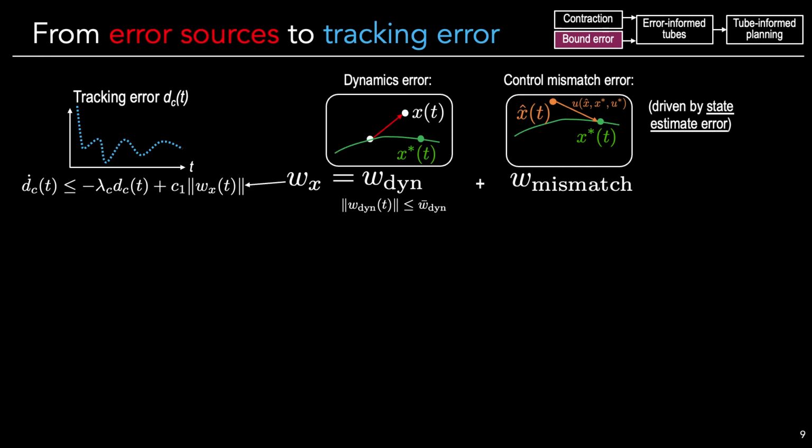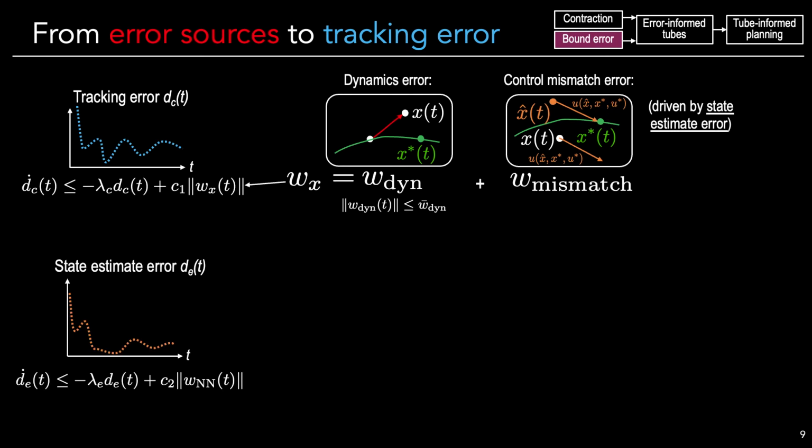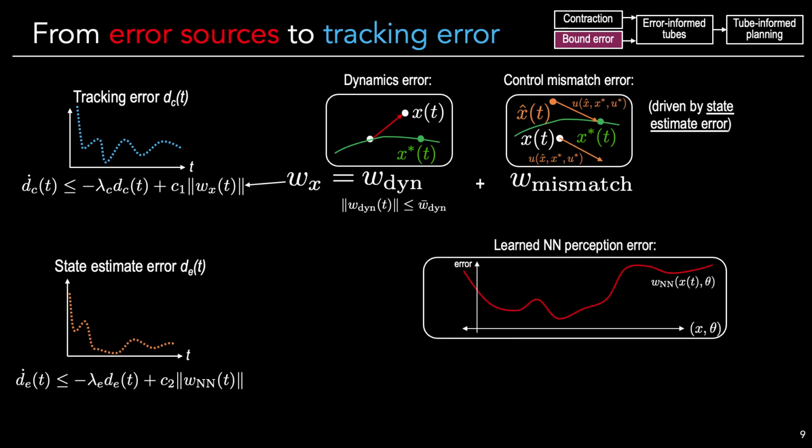Suppose we're trying to track the green trajectory here. Recall that our controller decides which control to take based on the estimated state. If there is a large error between the estimated and the true state, then the resulting control mismatch may actually destabilize the system. Bounding this term is one of our key contributions. The magnitude of this mismatch depends on the magnitude of our state estimate error, which is, if you recall, driven by the error in the learned perception module.